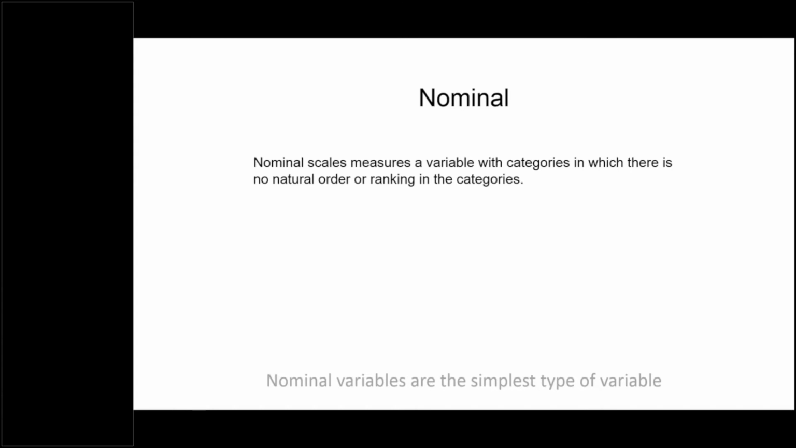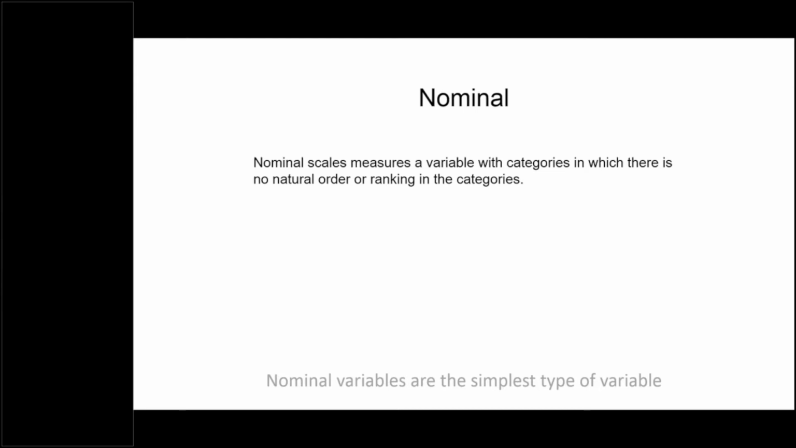So basically nominal scales measure a variable which has categories, and these categories are mutually exclusive. There is no relationship between these categories. No category is more than another. There is no natural order. There is no ranking. For example, suppose I'm doing a descriptive study on COVID-19 patients, and I want to see which gender was affected most.